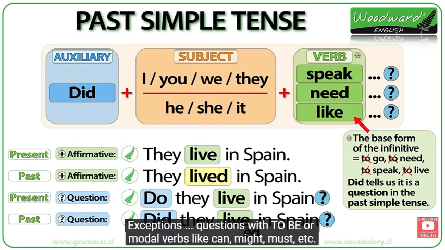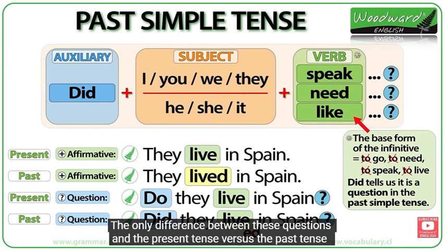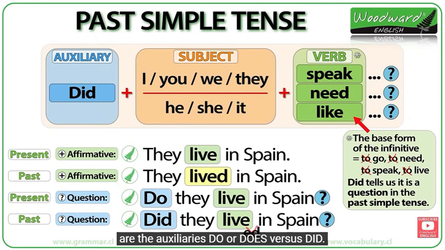Exceptions: questions with to be or modal verbs like can, might, must, etc. So the questions are, do they live in Spain? Present simple tense. Did they live in Spain? Past simple tense. The only difference between these questions in the present tense versus the past tense are the auxiliaries do or does versus did.